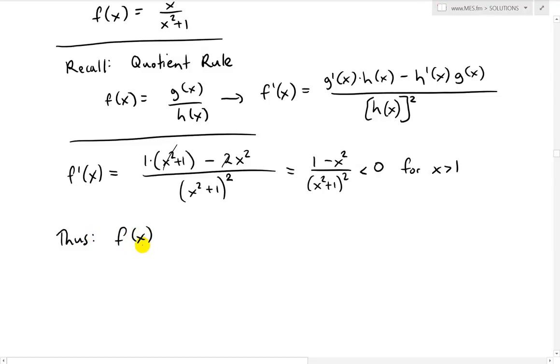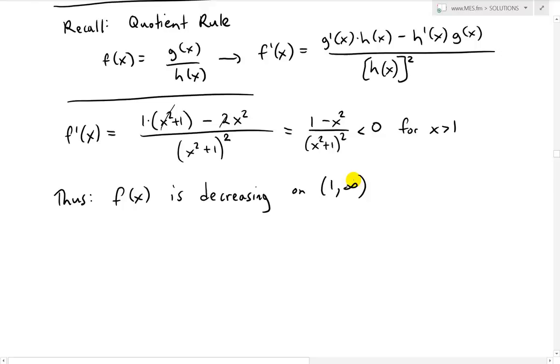So thus we have the function is decreasing because the derivative is negative. So thus this is decreasing on the interval 1 to infinity, and that's an open interval, because at 1 it's just equal to 0, or just a flat line. But still it can be decreasing after that.